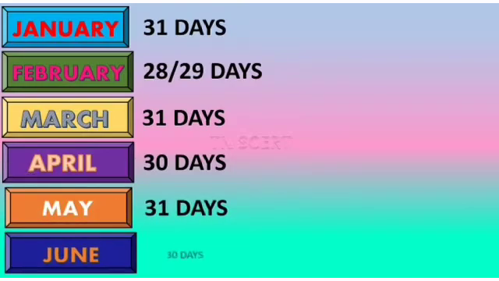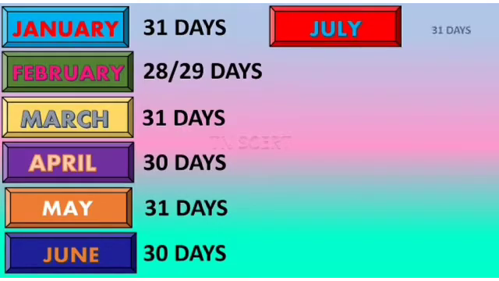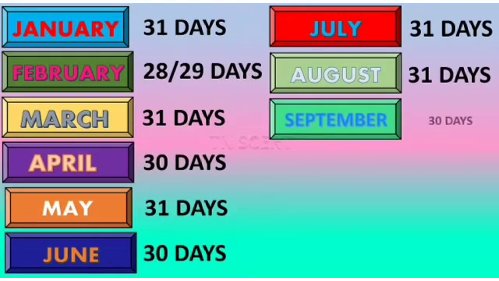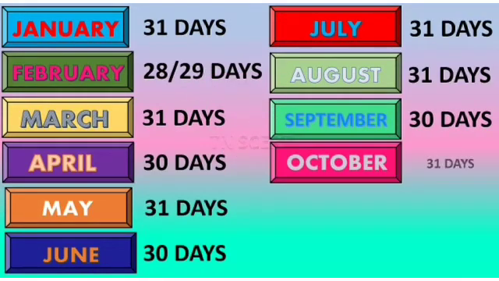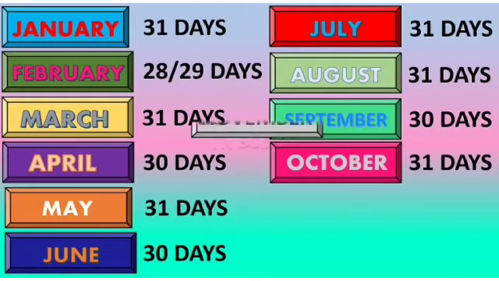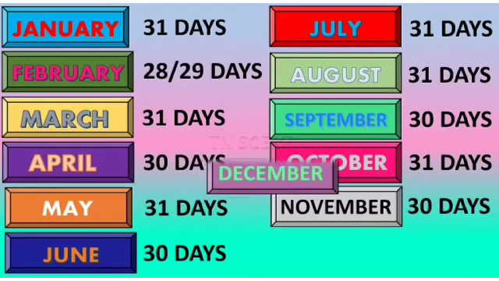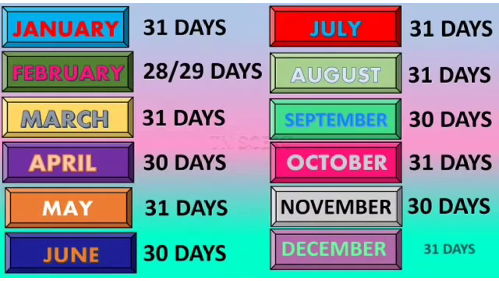June consists of 30 days. July with 31 days. August has 31 days. September has 30 days. The month of October has 31 days. November with 30 days and December with 31 days.